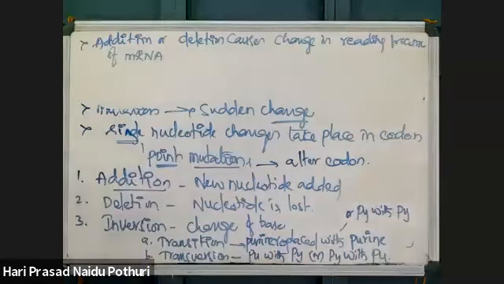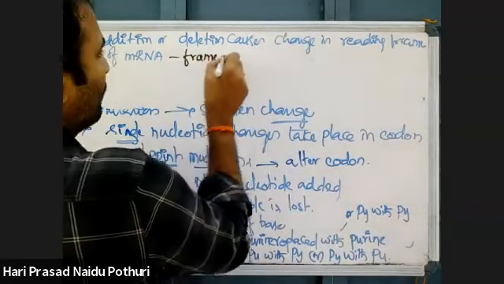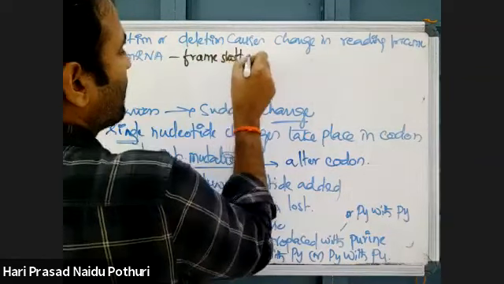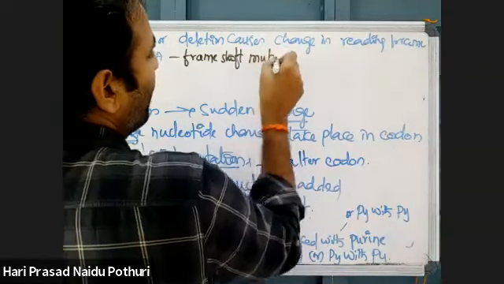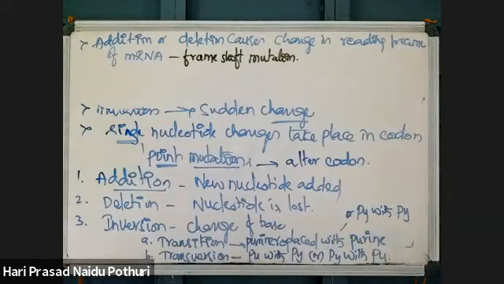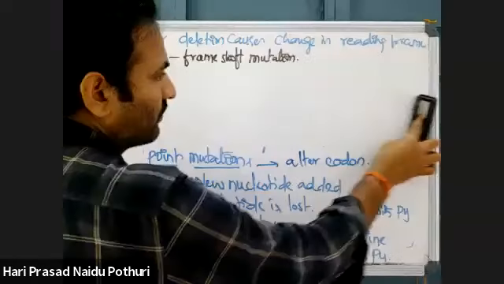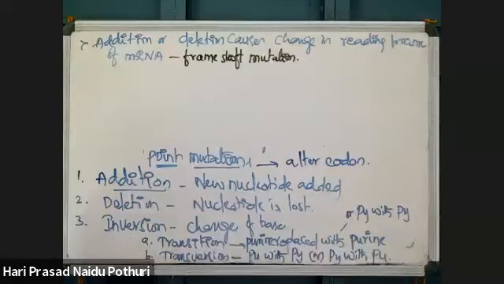As the mRNA reading frame is changing, this is called frame shift mutation. I will give an example, then you can understand. See one example. One addition mutation, one deletion mutation I will write now.